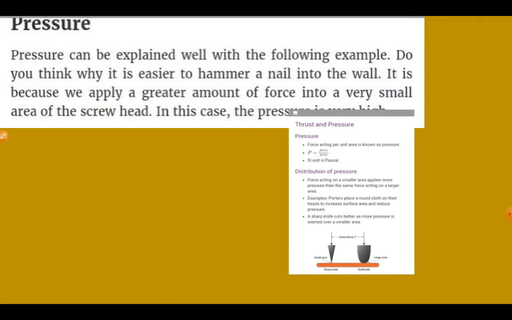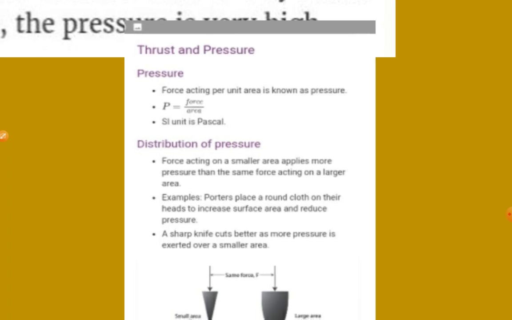Now, what is pressure? Student, you know that force acting normally on the surface in contact is called thrust, and the thrust acting upon unit area is called pressure. Pressure is equal to thrust upon area. Thrust is also called force. Pressure is directly proportional to the force and inversely proportional to the area. This means when we increase the force, pressure will increase, and when we increase the area, pressure will decrease.